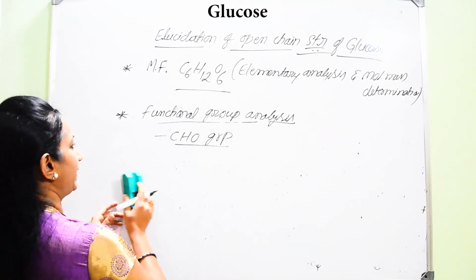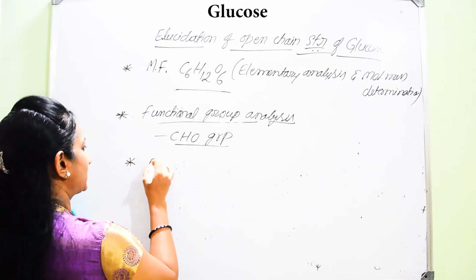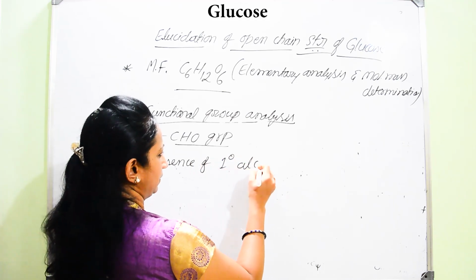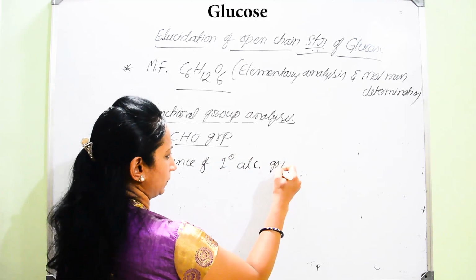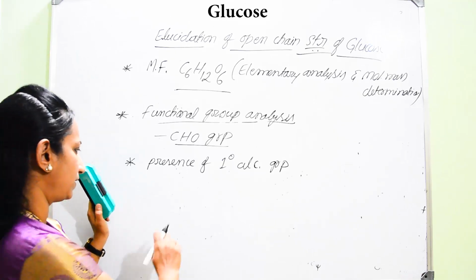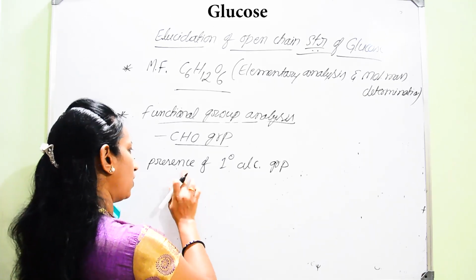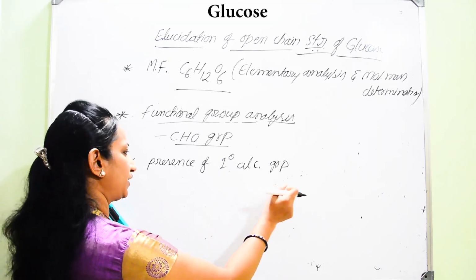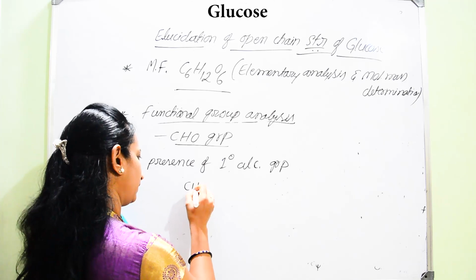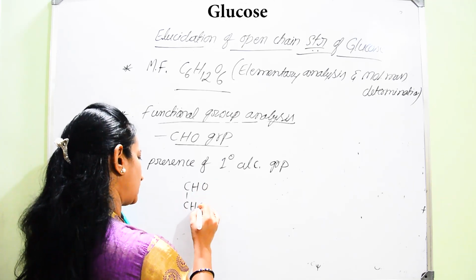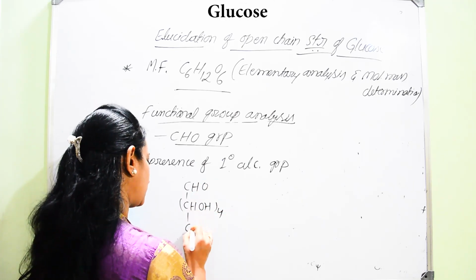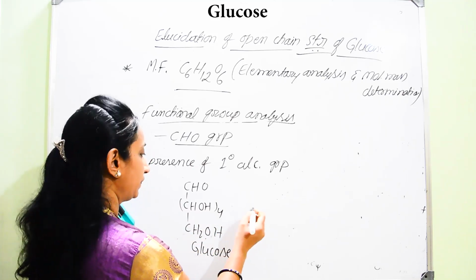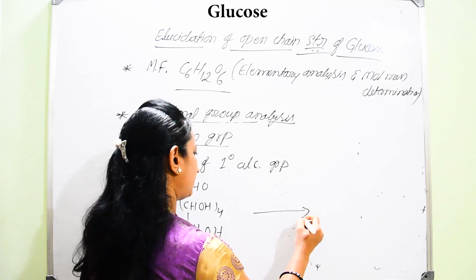Next, another set of reactions, regarding the presence of a primary alcoholic group. So which type of reaction will you consider? He made glucose undergo oxidation in the presence of a strong oxidizing agent, that is HNO3, nitric acid. CHO, CHOH, then CH2OH.